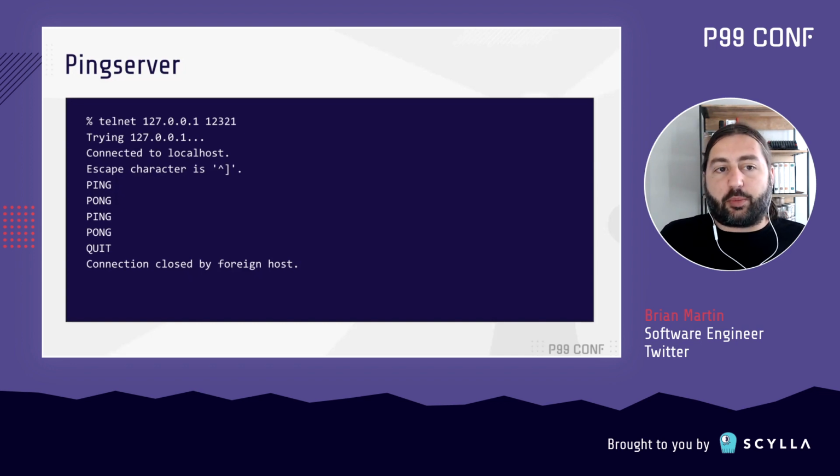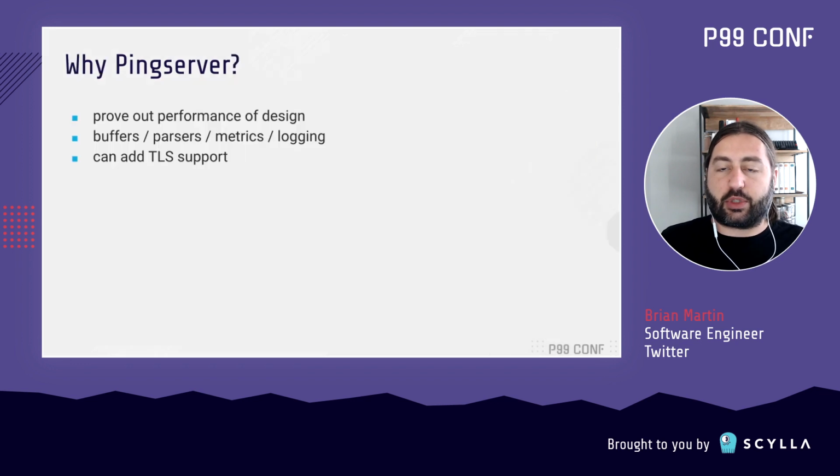So again, we work on a Pingserver first to prove out the performance of our design and make sure that we have all the parts that we need. The Pingserver has all the same fundamental components that a real network service is going to have. It has buffers, it has a parser, it has metrics and logging, it has connection lifecycle management, and this was also going to be a place to add TLS support and make sure that the general framework for this was going to easily support both plain text and encrypted connections.